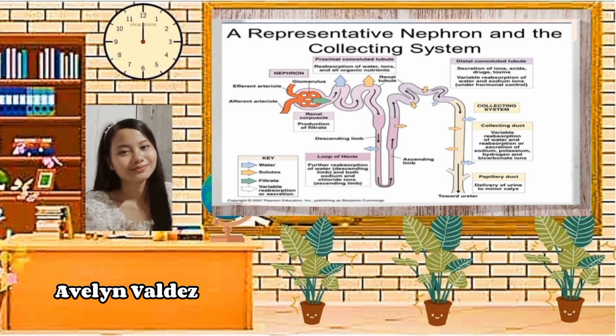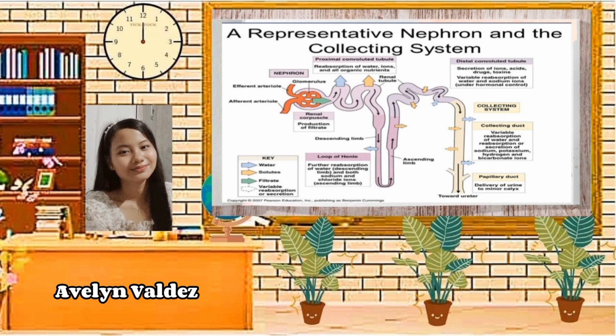Remember that the medulla is salty, so if water is given the opportunity to leave, it will. But if you are overhydrated, a lack of ADH will mean that the collecting duct is more or less impermeable to water, so excess water can pass out into the urine.